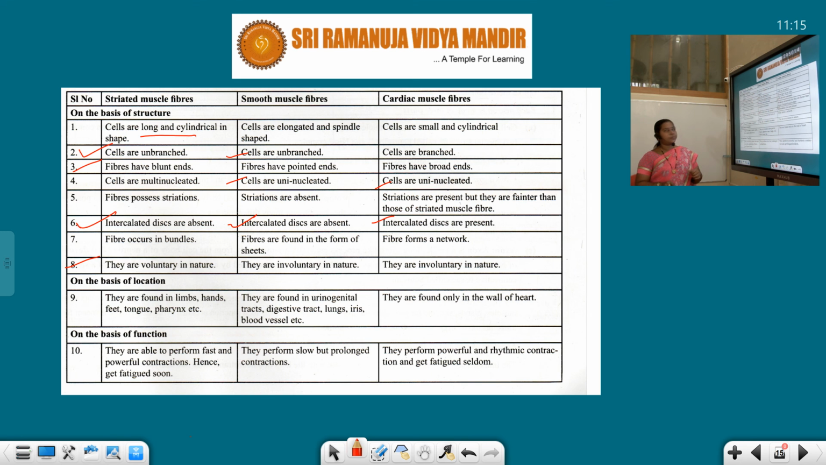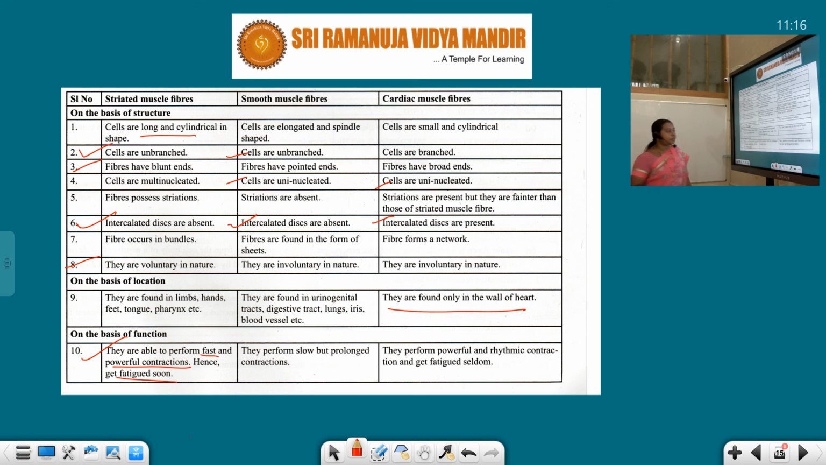On the basis of the location, they are found in the limbs, hands, feet, tongue, pharynx. Smooth muscles are present in the genital tracts, digestive tract, lungs, iris, blood vessels. Cardiac muscles are found only in the heart. And on the basis of the function, they are able to perform fast and powerful contractions, hence they get fatigued soon. Very rapid functioning we can see with these striated muscles. There is a reason they get fatigued very soon.